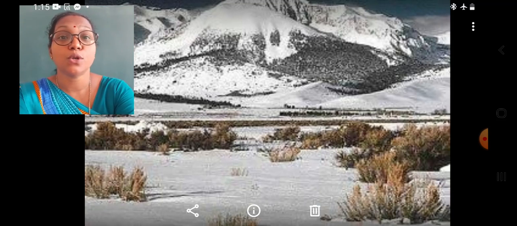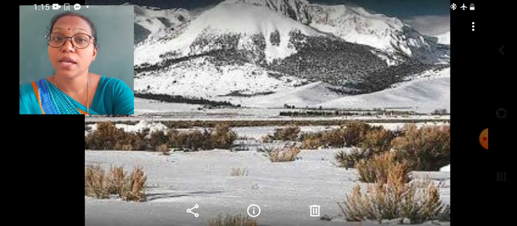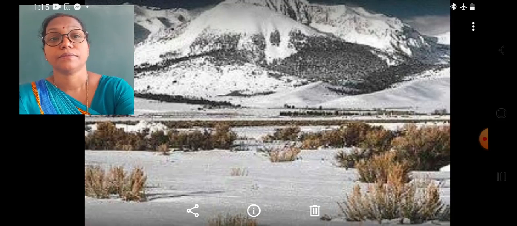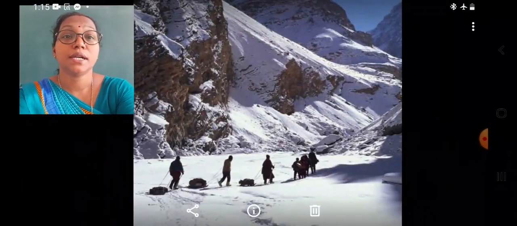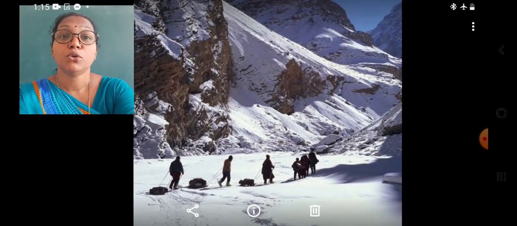That's why here also the vegetation is very sparse, and we can say that the trees are totally absent. In the cold desert regions, trekking and mountaineering are the activities.